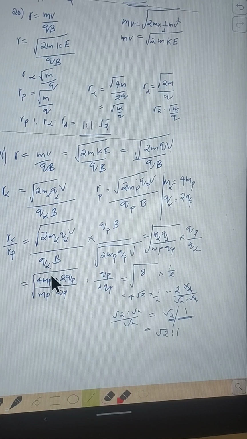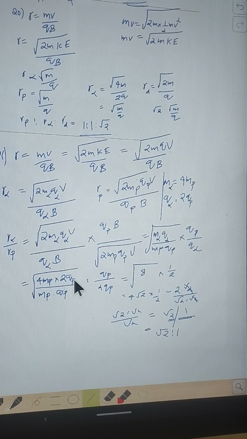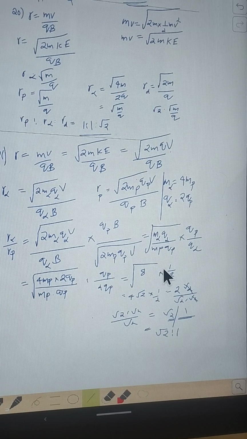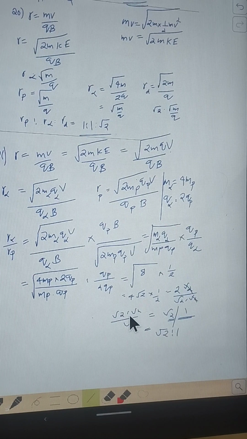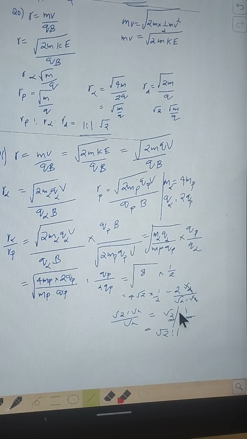So charge of proton is cancelling, so within the square root we have 4 into 2, that is root 8, and here charge of proton is cancelling, so half is remaining, so that can be simplified. It can be written as 4 root 2 into 1 by 2, so this 2 can be written as root 2 into root 2, so one root 2 is cancelling. Then we have 2 by root 2, that is root 2 into root 2 by root 2, this is cancelling, so that is root 2 by 1, root 2 is to 1.